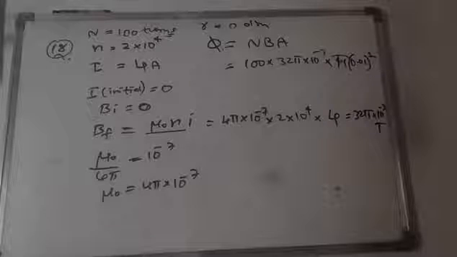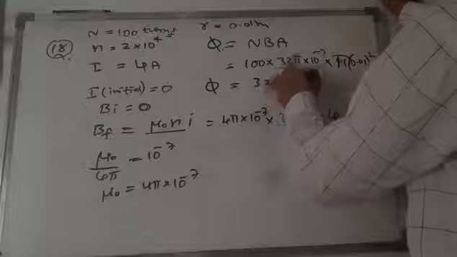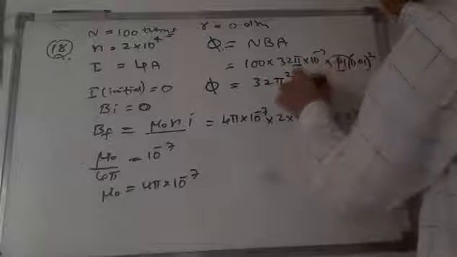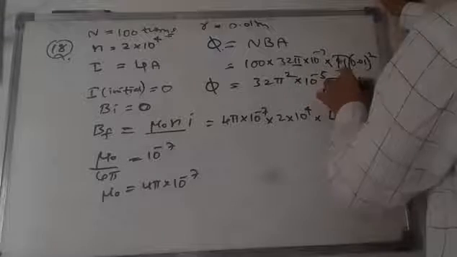Now you will get phi value, that is phi is equal to 32 pi square into 10 to the power of minus 5 Tesla meter square. Pi into pi is there, no? So pi square into 10 to the power of minus 5 Tesla meter square you will get.